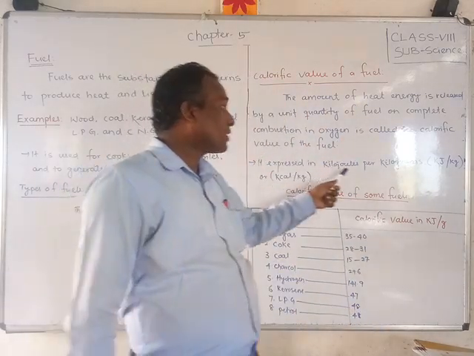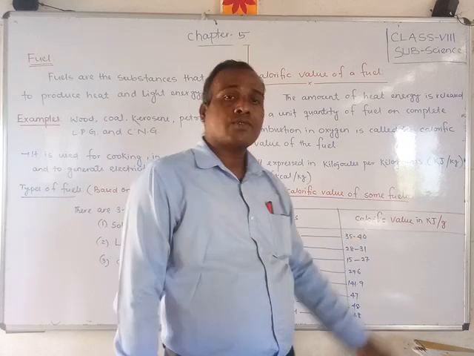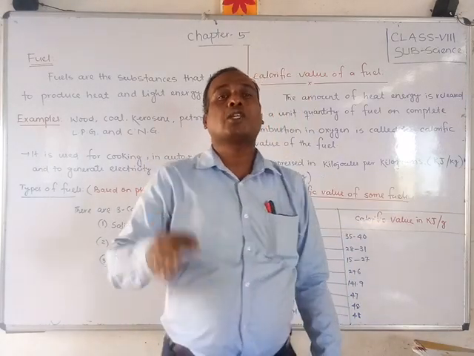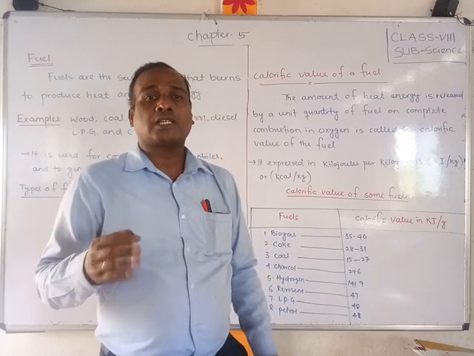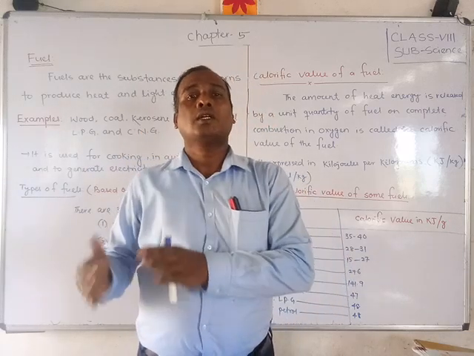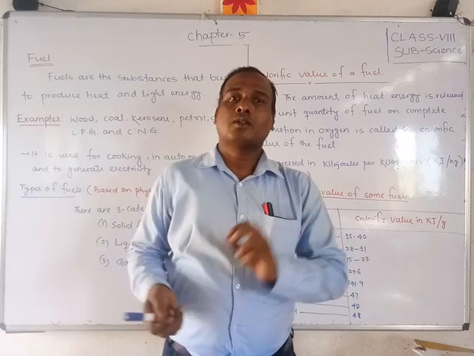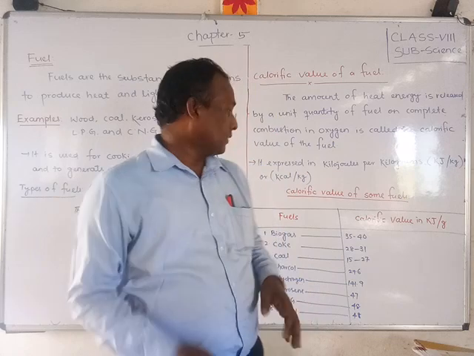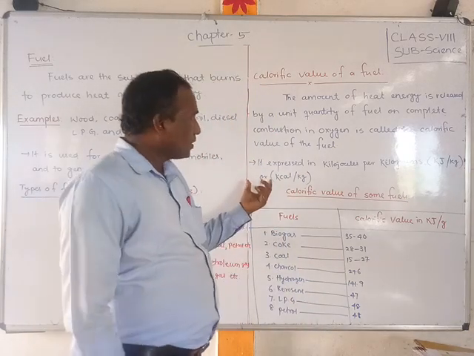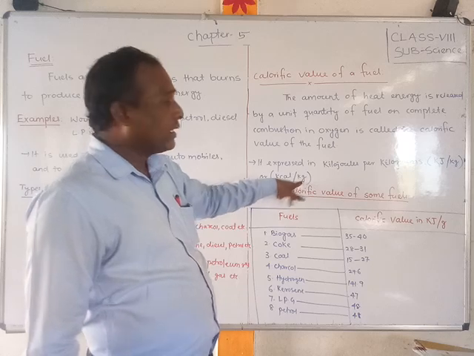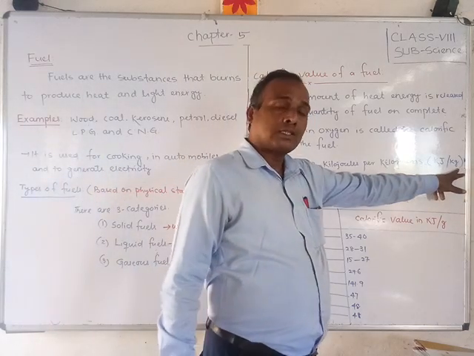And it is expressed in kilojoule per kilogram, kJ per kg. kJ means kilojoule. The SI unit of heat is called what? Joule. Or erg, in CGS you should say erg. 1 joule is equal to 10 to the power 7 erg. Remember, friends.